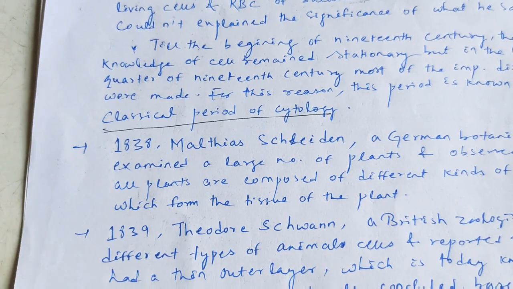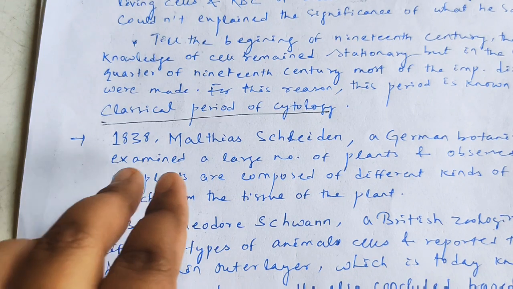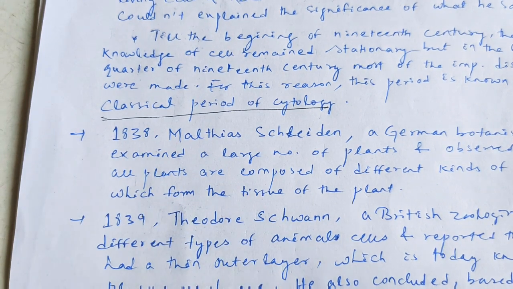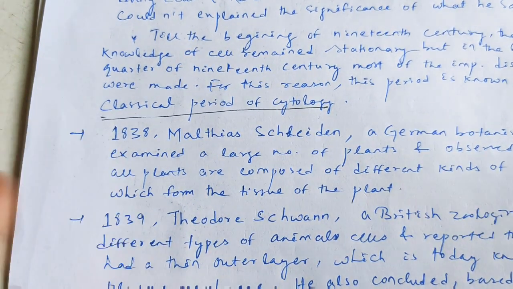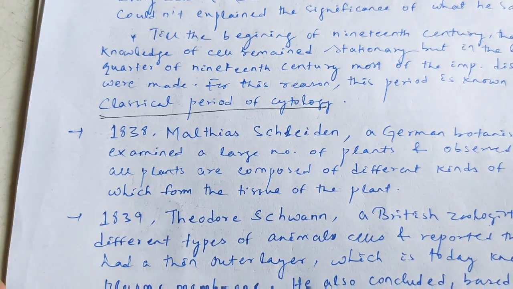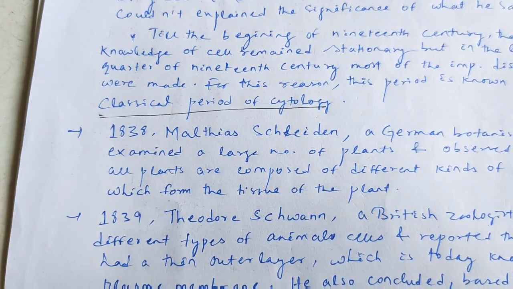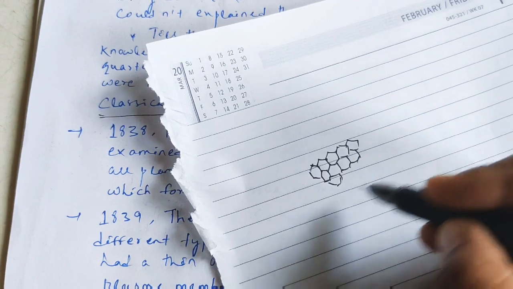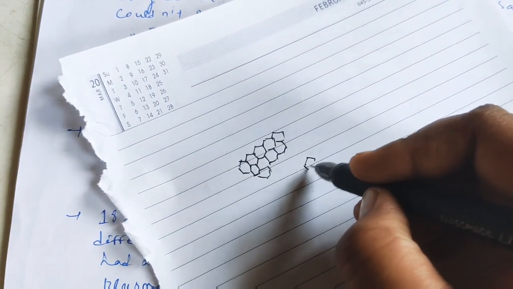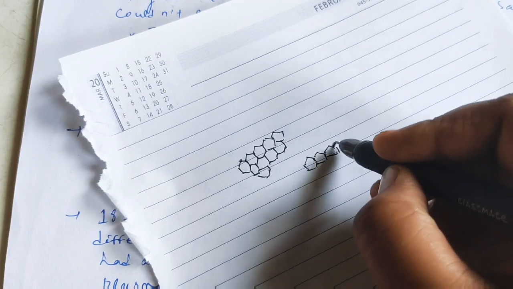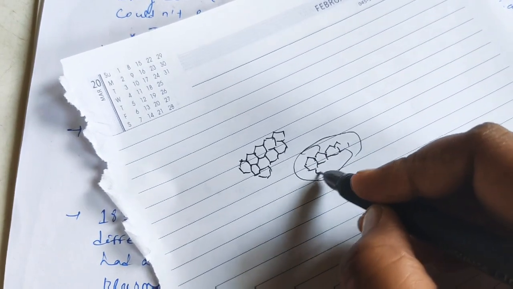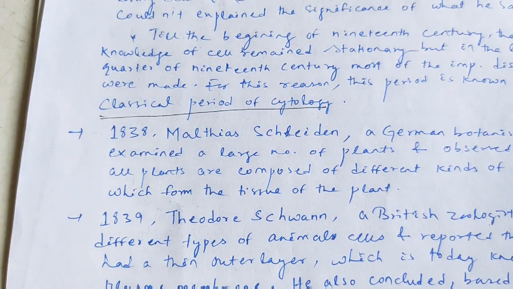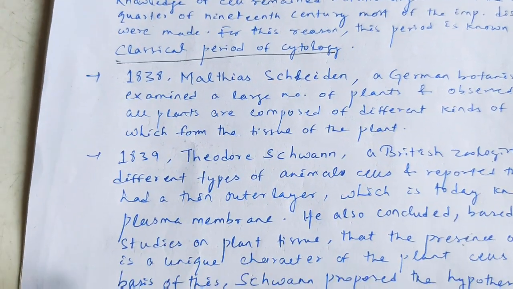Next, Matthias Schleiden in 1838, a German botanist. What did he examine? He examined a large number of plants, which are composed of different kinds of cells. He observed different kinds of cells inside the plant, and from these different kinds of cells, they form the tissue of the plant.